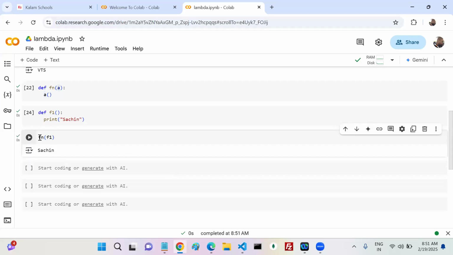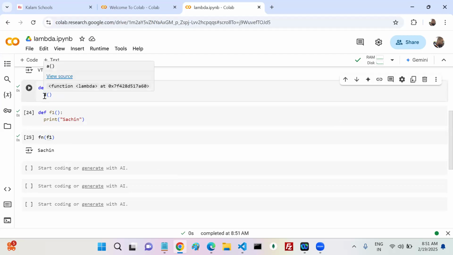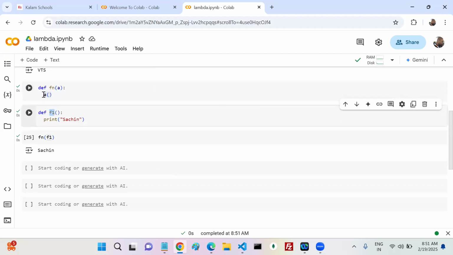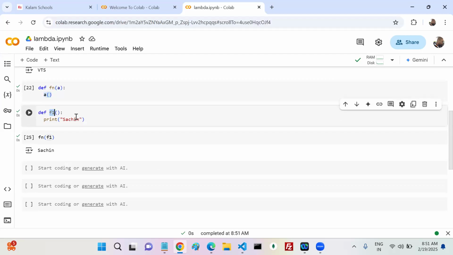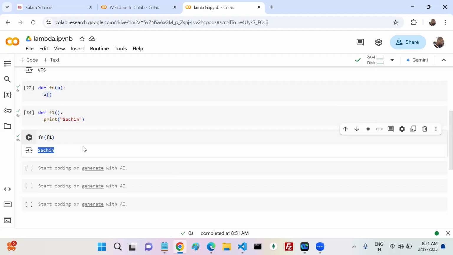So what I did here: I called Fn by passing one parameter. What is this parameter? F1. F1 goes to where? A. Here what did you do? A calling. A is what? F1. F1 is which type? Function. That means indirectly you are calling what? Function F1, or not. Whenever you call function F1, you get the output Sachin, or not.